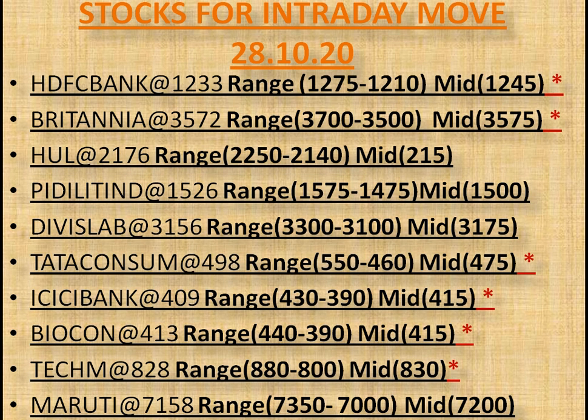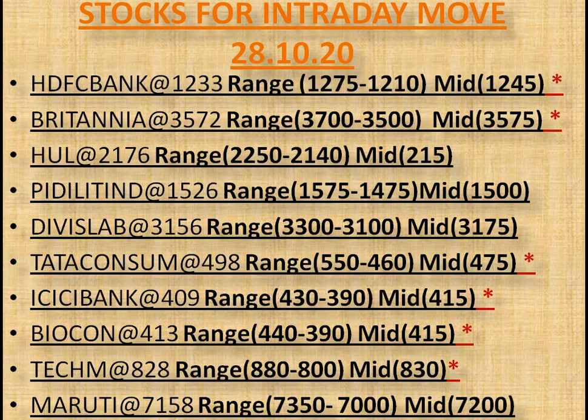HDFC Bank, that LTP is 1233. Its upper range is 1275 and lower range is 1210. So if it sustains above its midpoint, that is 1245, then it's likely to try for its upper range or upper resistance, that is 1275, with support of its midpoint, that is 1245. Same as, if it sustains below its midpoint, that is 1245, with increased volume, then it's likely to reverse from its lower range or lower reversal support, that is 1210. So you can note down every stock's LTP with midpoint for intraday trading.